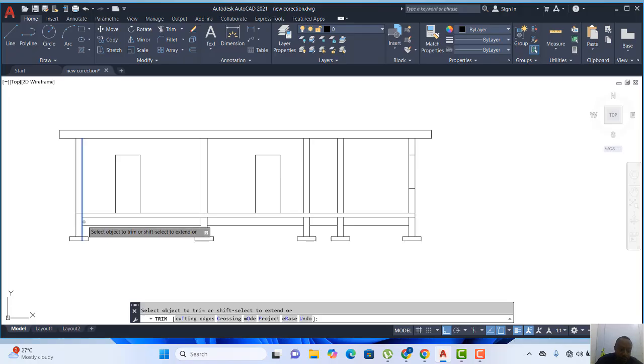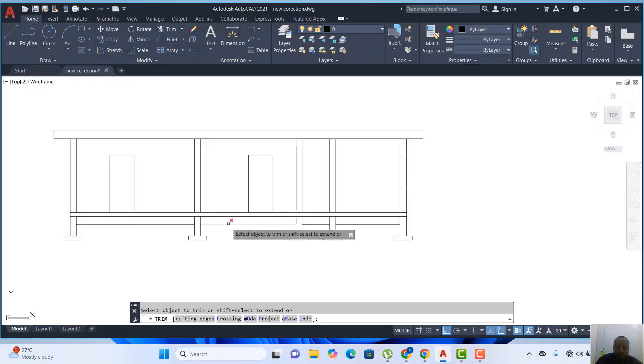So I think I need to extend this line. Then I'll remove this one. This is fine. So having adjusted this, then you know that you are done with your foundation. The only thing is just for you to hatch it with the hardcore sign and then the concrete floor sign.